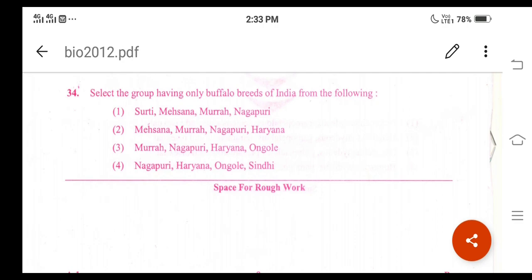Question number 34. Select the group having only buffalo breeds of India from the following. And what are the different options given here? One is Surti, Mehsana, Murra, Nagpuri. Second option is Mehsana, Murra, Nagpuri, Haryana. Third one is Murra, Nagpuri, Haryana and Ongole. Fourth option is Nagpuri, Haryana, Ongole, Sindhi. These are the four different options given.